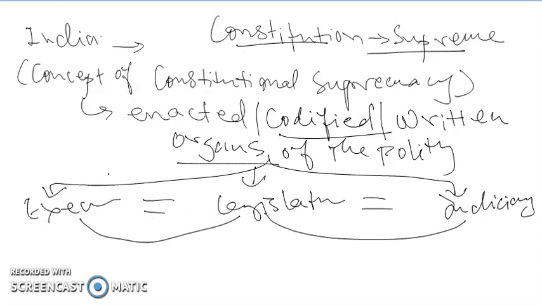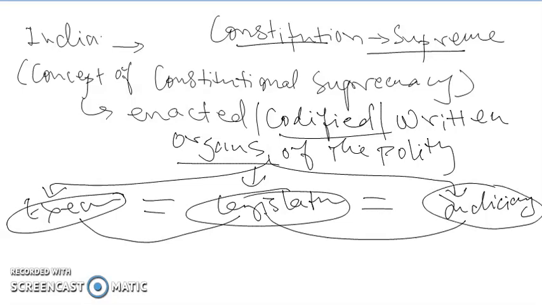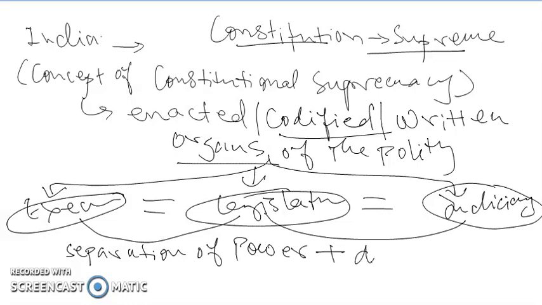So in India, it means no one can go outside the provisions of the constitution. They have to follow constitutional supremacy, because in India we have the concept of constitutional supremacy, though we have the concept of separation of power, but it is based on the doctrine of checks and balances.